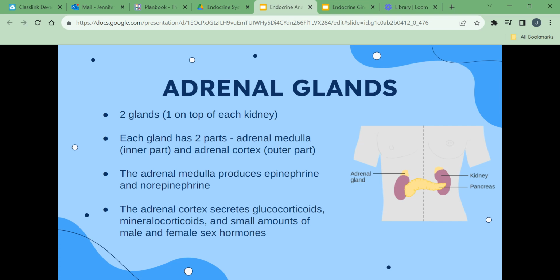The adrenal cortex secretes glucocorticoids, mineralocorticoids, and small amounts of male and female sex hormones. Glucocorticoids regulate metabolism of carbohydrates and control the body's response to stress and inflammation. Mineralocorticoids regulate the amount of salt and water absorbed and lost by the kidneys. The adrenal glands are also involved in regulating blood pressure.